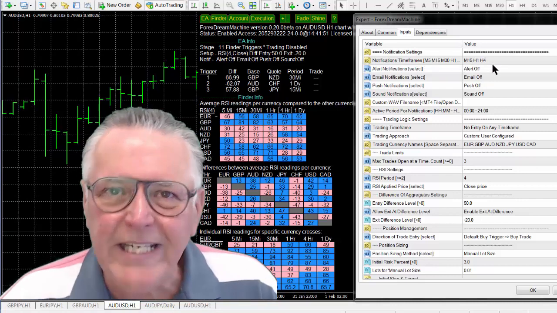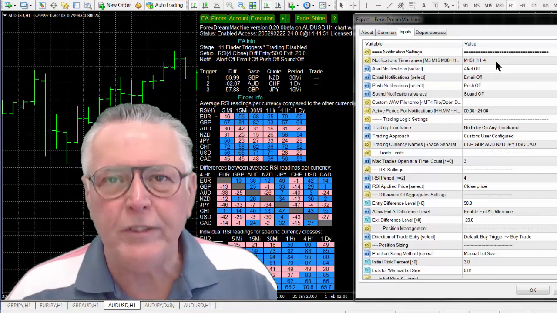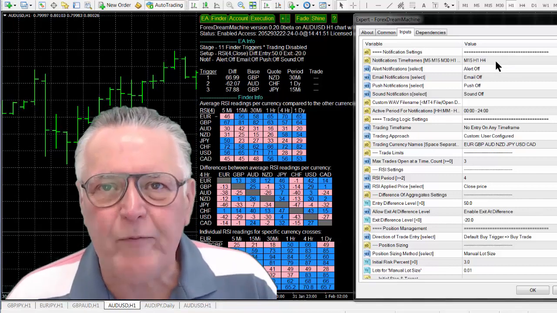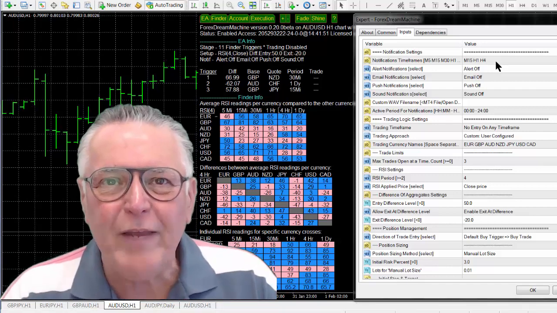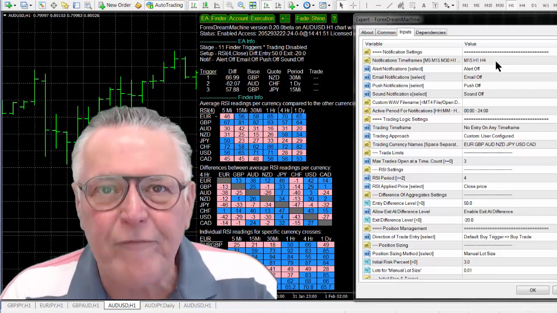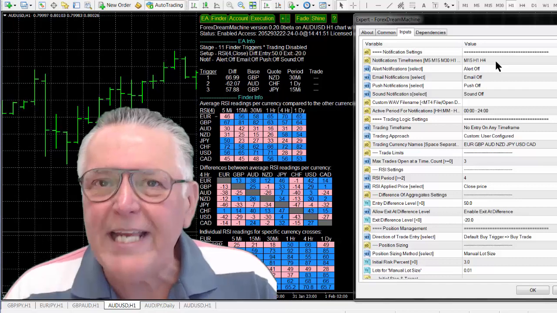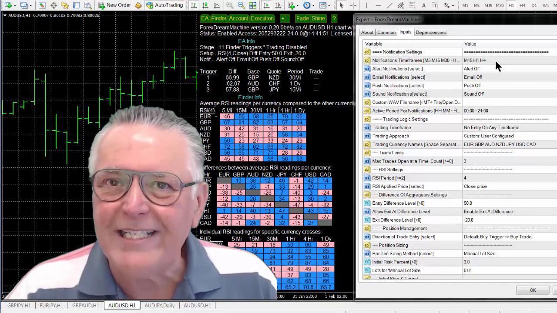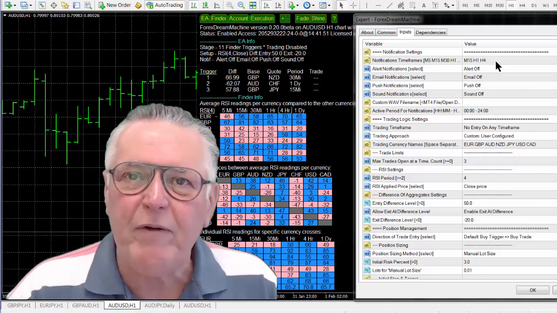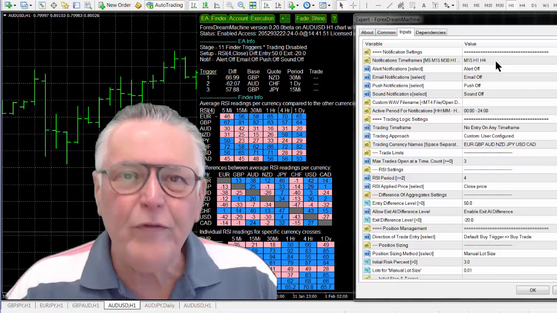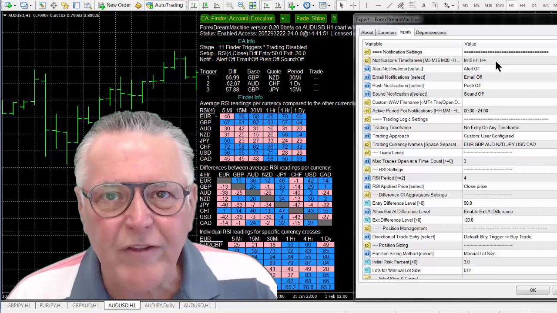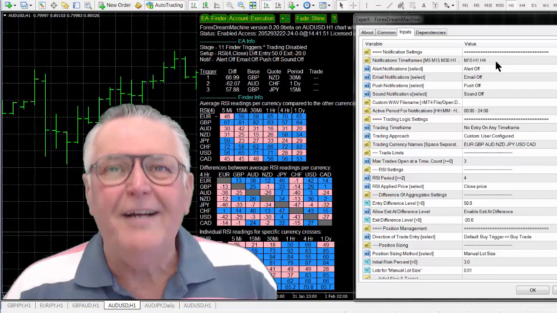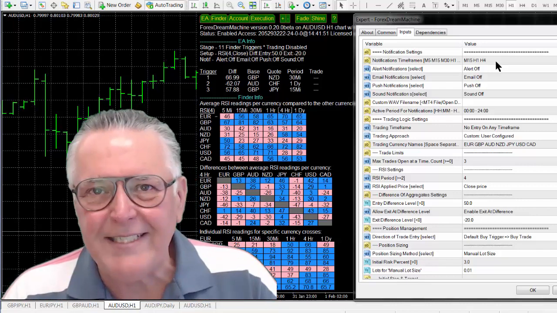You can tell the EA when you want notifications, in which time frames. If you set it to give you notifications in the 5-minute time frames, you've got to consider you're going to get potential notifications every 5 minutes. So you've got to consider how frequently you want to get these notifications. And that is why that setting is in place.